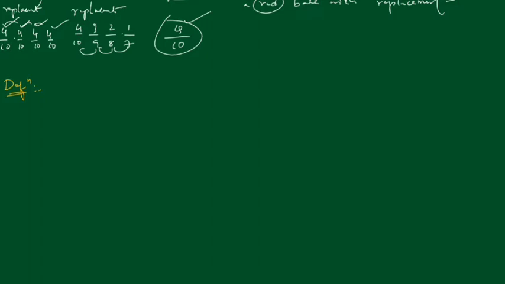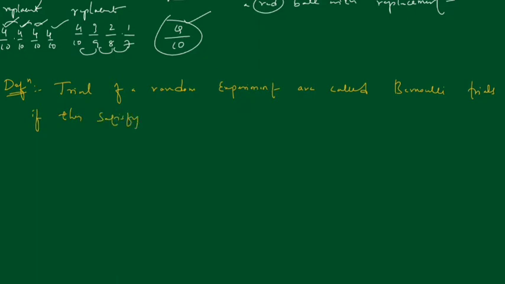Trials of a random experiment are called Bernoulli's trials if they satisfy the following conditions.